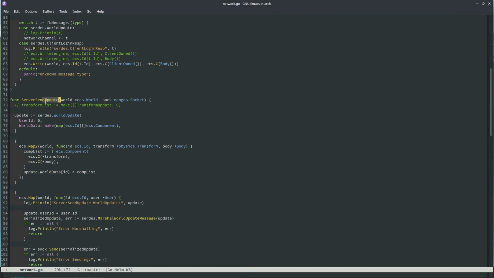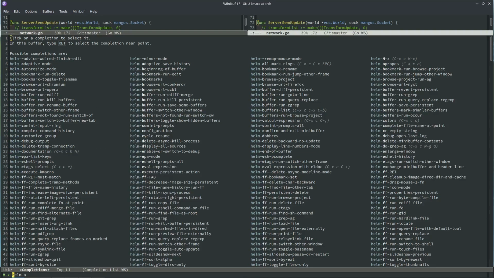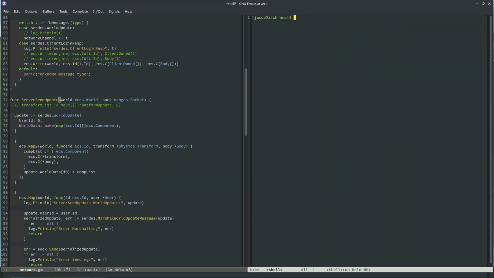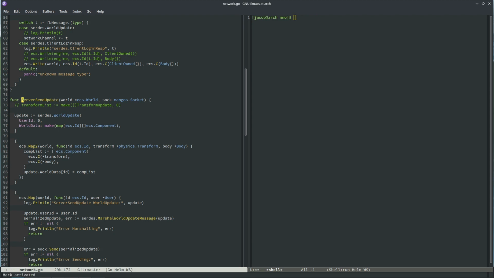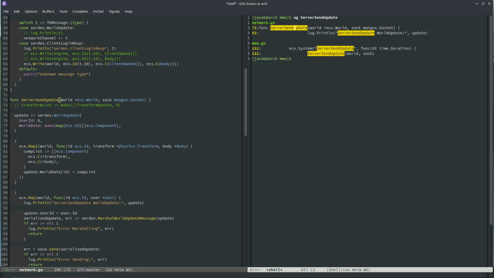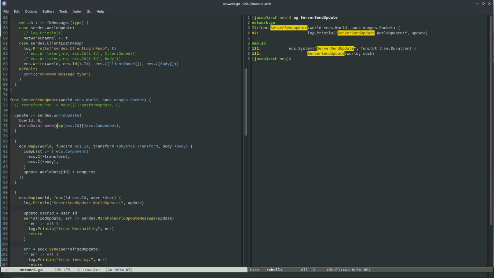Who calls this? I am in fact using WebSockets, yeah. I really need to bind a hotkey that just lets me do a silver searcher search on this. Oh, it's just part of the main loop. It's weird though that this is, wait, oh, that's why. Why is this hard coded to 0? User ID 0. I'm exhausted today, I got 4 hours of sleep. And that sucks. Yeah, you gotta get that sleep.